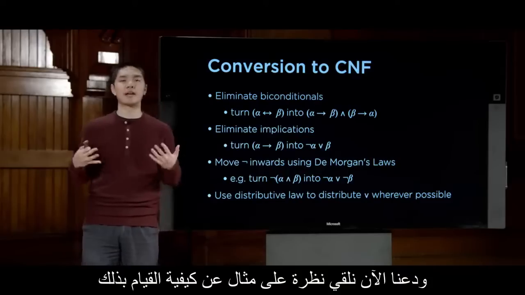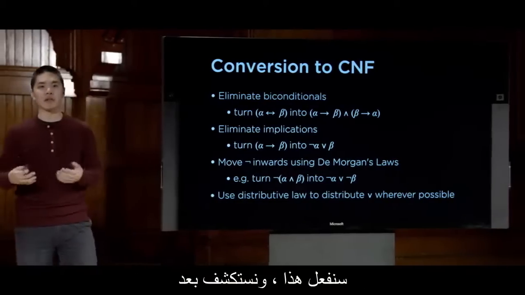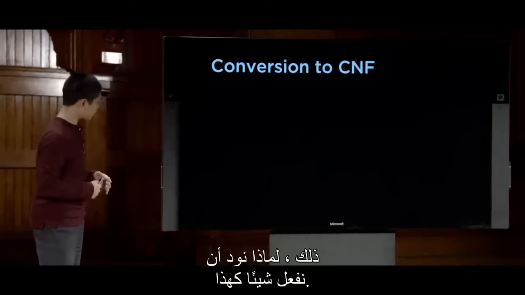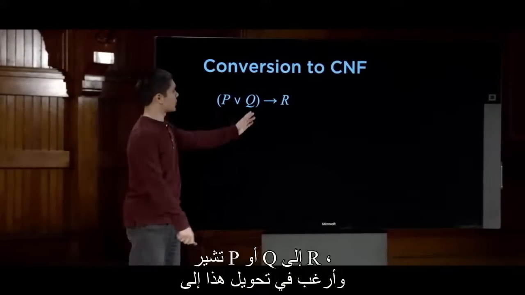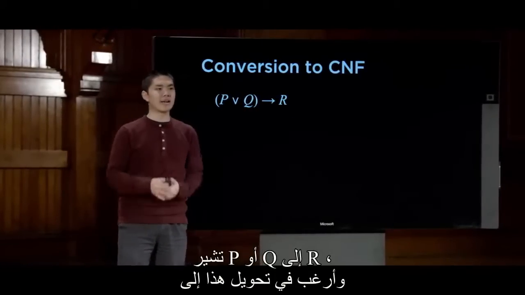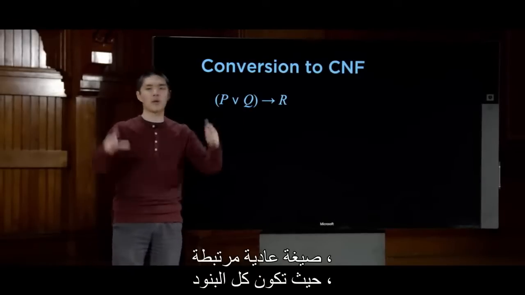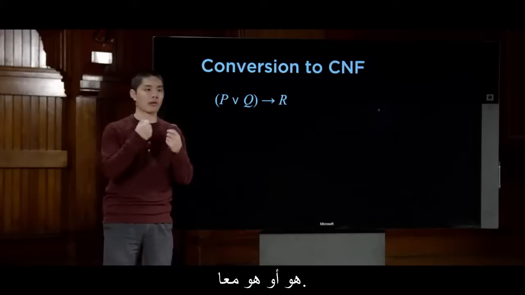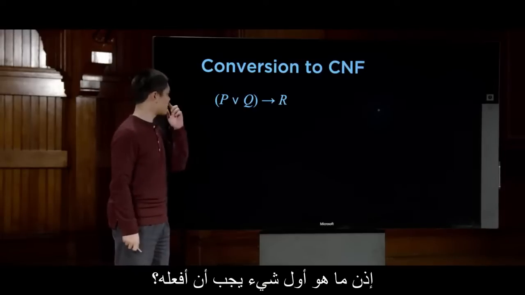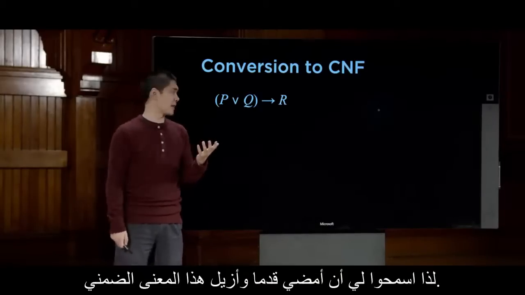And let's now take a look at an example of how we would do this and explore then why it is that we would want to do something like this. Here's how we can do it. Let's take this formula, for example. P or Q implies R, and I'd like to convert this into conjunctive normal form, where it's all ands of clauses, and every clause is a disjunctive clause. It's ors together. So what's the first thing I need to do? Well, this is an implication, so let me go ahead and remove that implication.